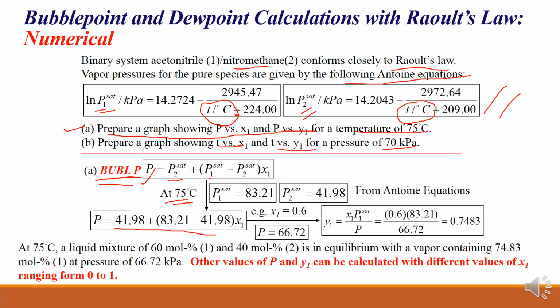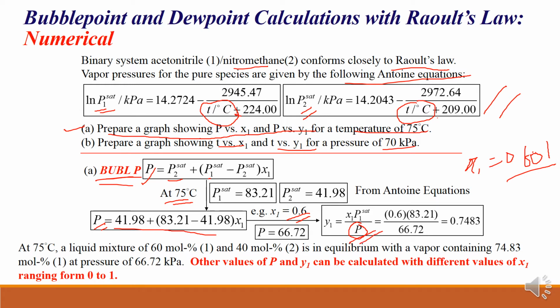Then what you can do is substitute the values of x1. So x1 will range from 0 to 1, any value in between: 0, 0.1, 0.2, 0.3, 0.4, 0.5, and so on, up to 1 you can go, right? So at different values of x1 you can calculate pressure. You will get the pressure for different values of x1, and that pressure value you can again substitute here by applying Raoult's law, that is y1 for species 1, right?